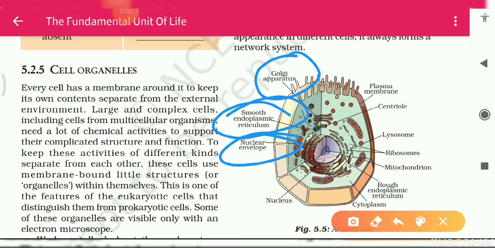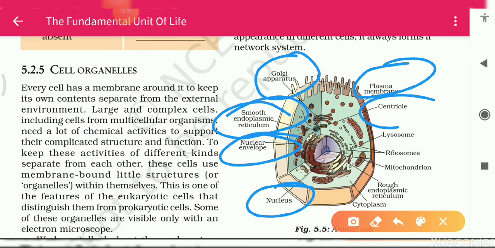In the center here, the nucleus is present. The outer covering of the cell is the plasma membrane. This one is a centriole. Then there are lysosomes, ribosomes, mitochondria, and the rough endoplasmic reticulum. You can see, students, this one is attached to your nuclear pore and this one is the cytoplasm.